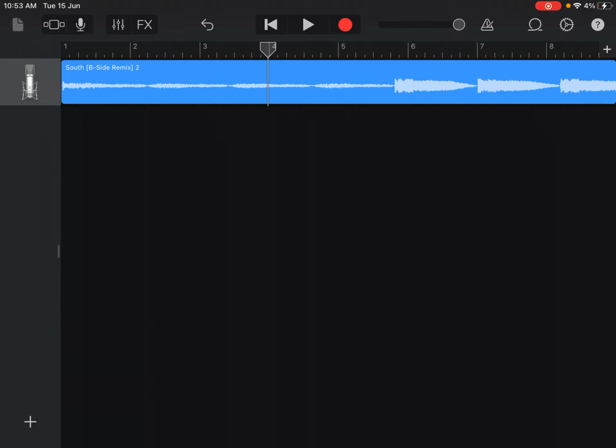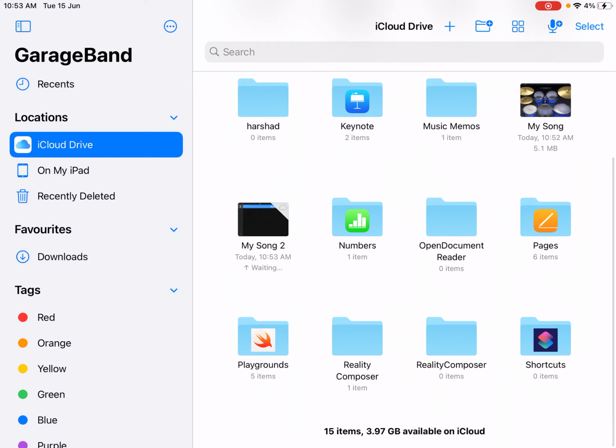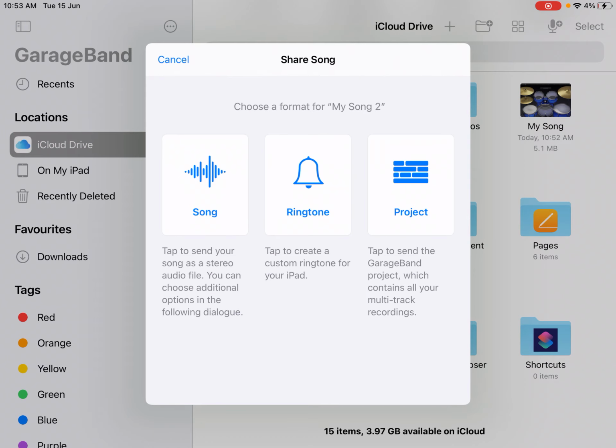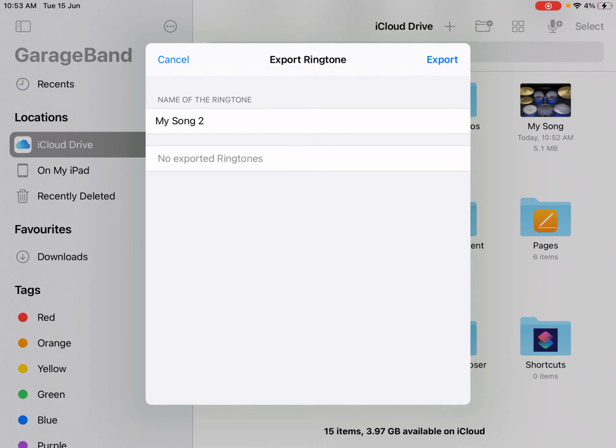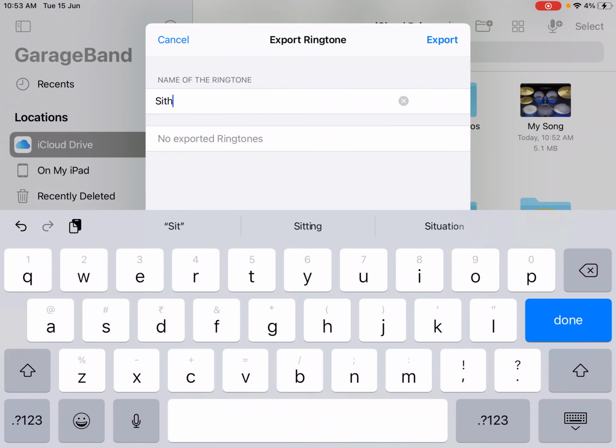Now you want to click save. Now it should appear as my song. Now you want to press and hold that. Now click share. Now you want to click ringtone. You can name the ringtone whatever you want. I'll just name it South because that's the name of the song. Then click export.